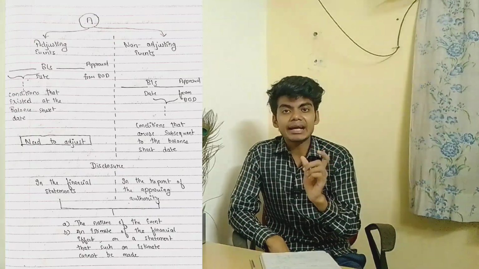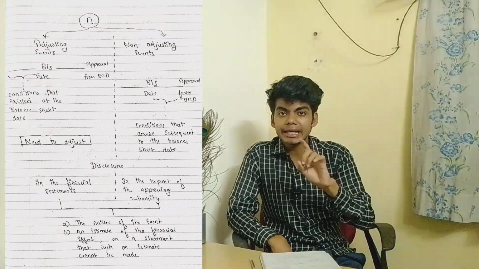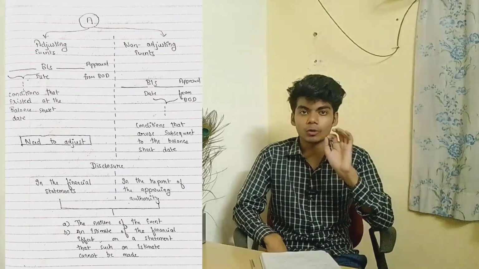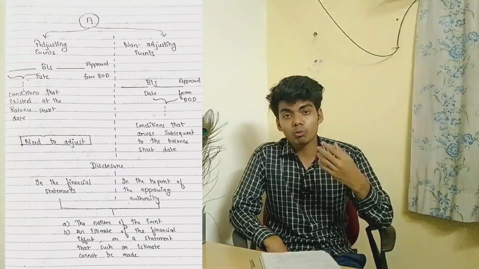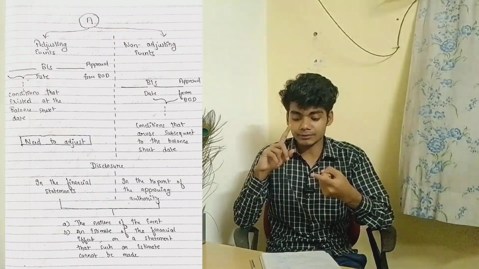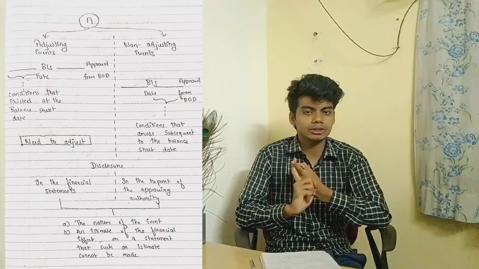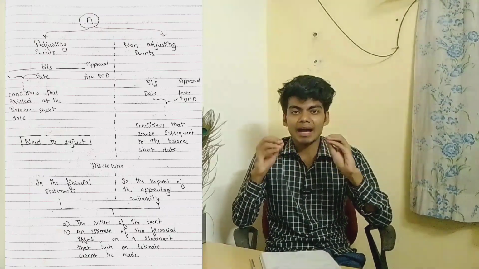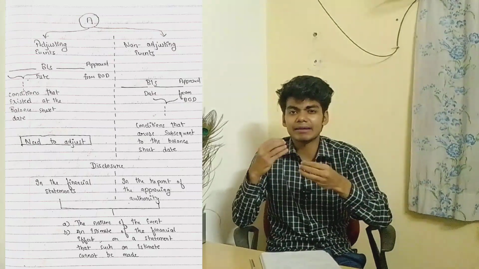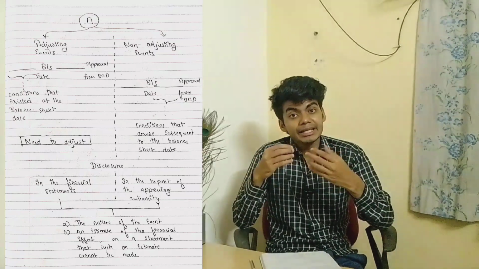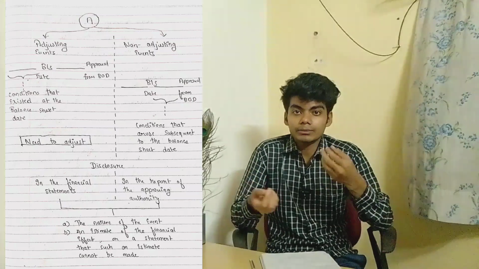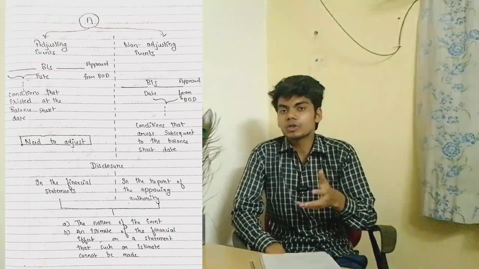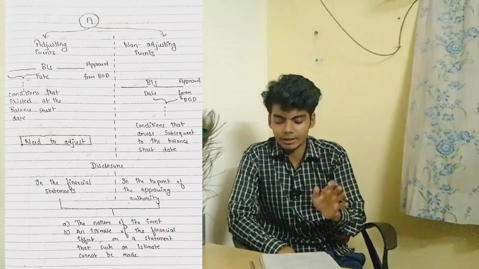you should show that event in the report of the approving authority, which means the board of directors report. Okay, you can show it there only. What do we have to show there? We have to show the nature of the event, and second, the estimate of the financial effect. What are the effects on the financial statement? If you are not able to estimate the effects on the financial statement, then you can give the reason about it.